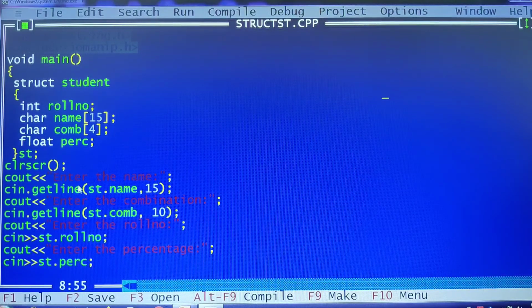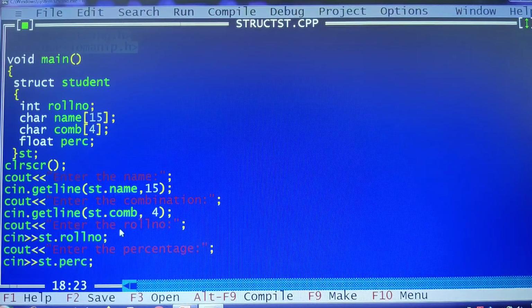cin.getline, now this time it is combination. So st.combination, because here I didn't write the entire combination name. The variable name I have used, the same we have to use here also. So combination, what is the specified size? Actually it should be 4 here, so I have made the change. The combination is 4. After that, cout, enter the roll number.